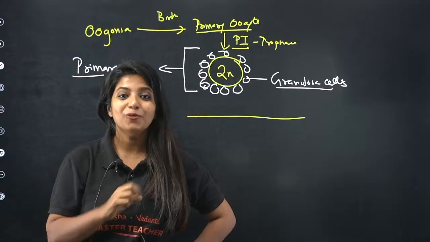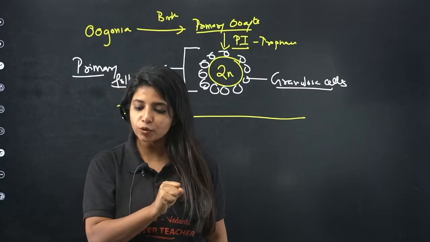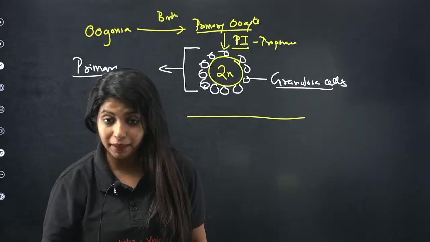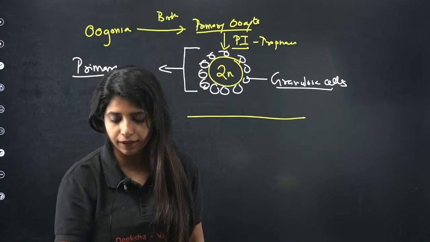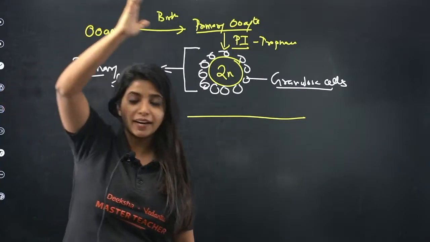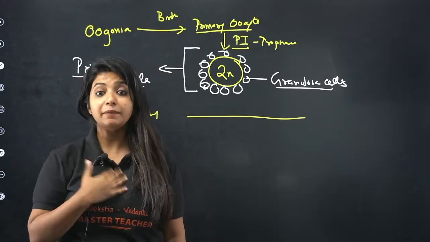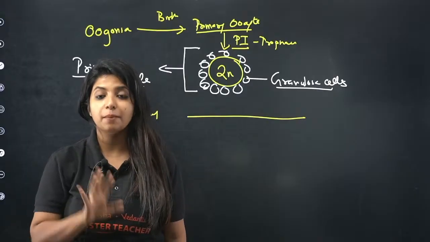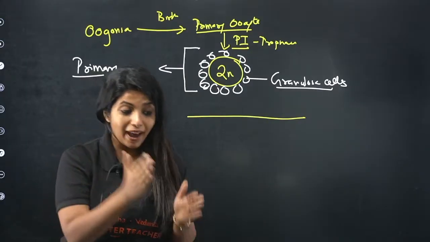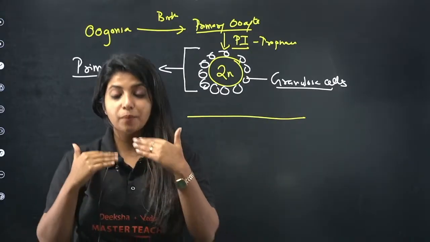Okay, now once we have hit puberty, what is going to happen? Please repeat again. Okay, I'll repeat again. Listen to me very carefully. You had the oogonia divided to form the primary oocyte, right? The primary oocyte wanted to form the ovum by division, but then a twist happened. It started to undergo meiosis.